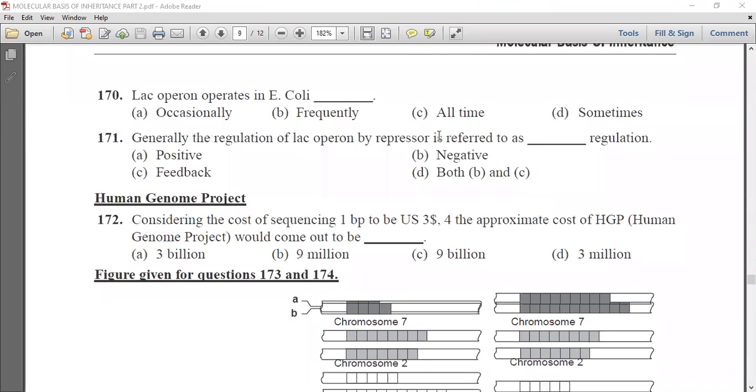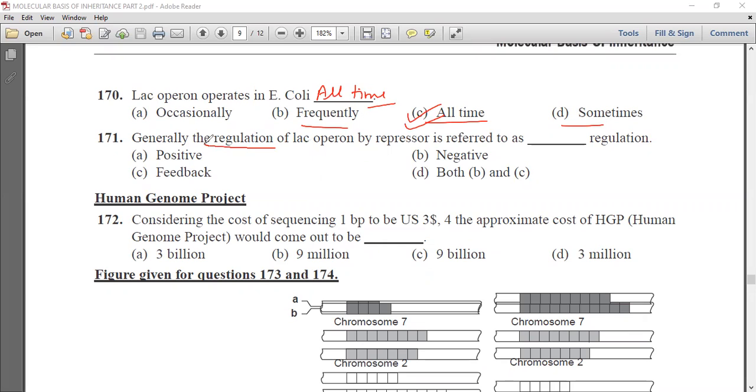Now next question is, lac operon operates in E. coli dash. First is occasionally, second is frequently, third is all time, and fourth is sometime. So lac operon operates in E. coli all the time. So option C is the correct answer.